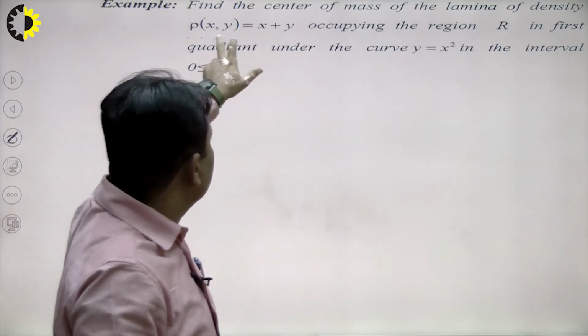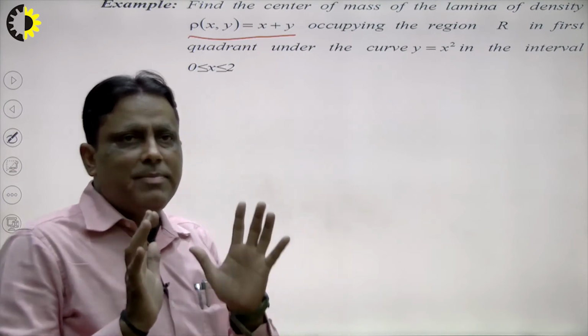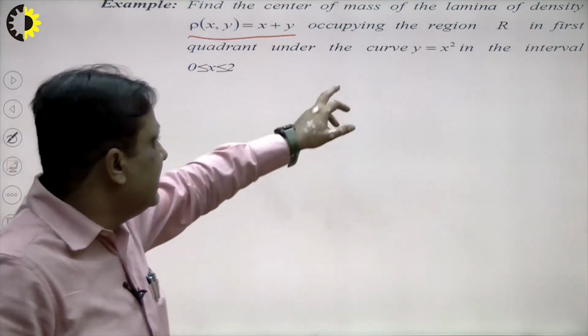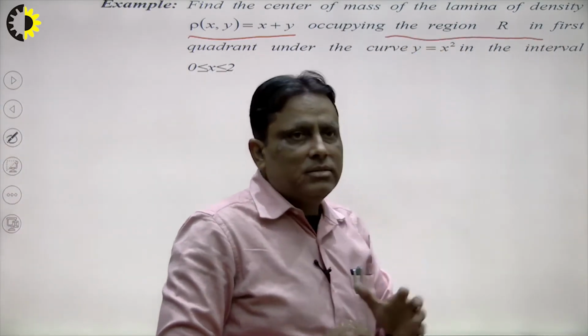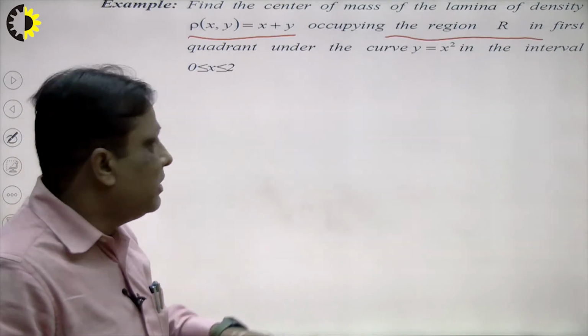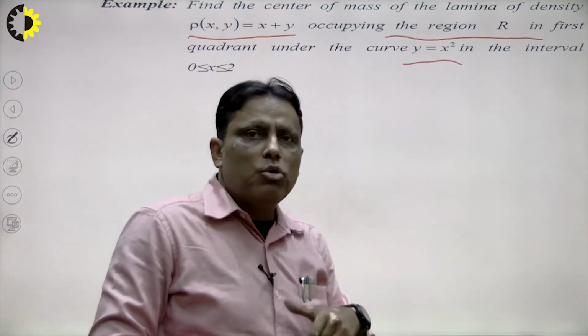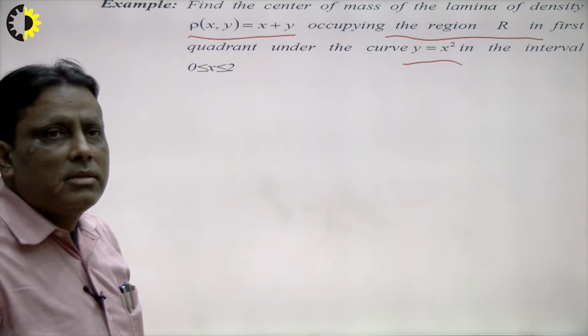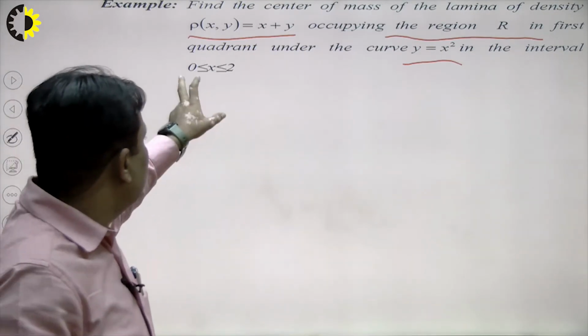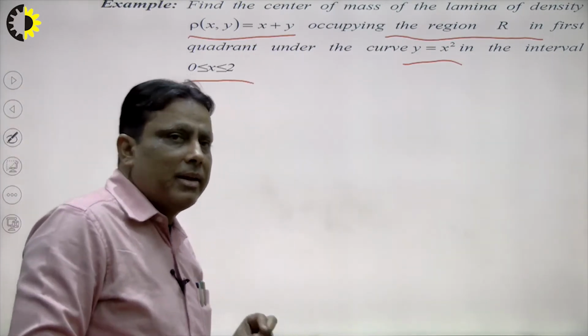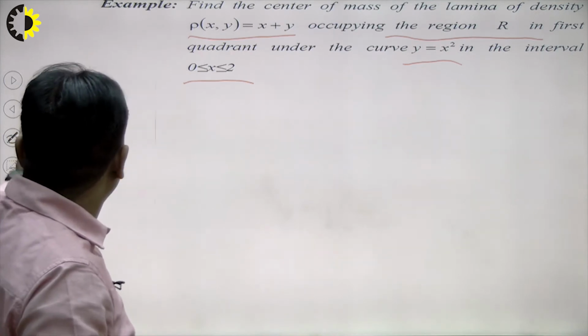Density is proportional to x plus y. That means density depends on the variables, occupied by the region in the first octant, the first quadrant, and the curve y is equal to x square here. So how do we calculate the center of mass, and how do we calculate x bar and y bar here? We see very carefully, one by one.